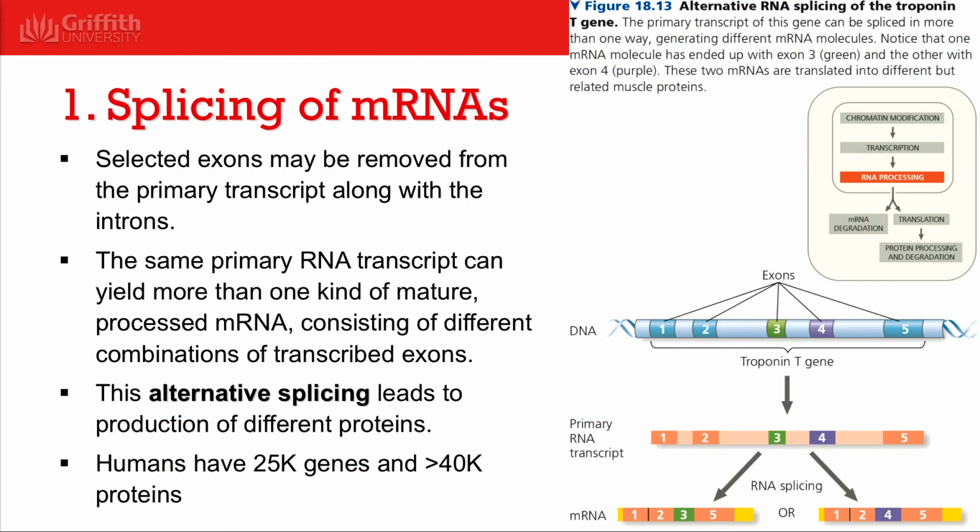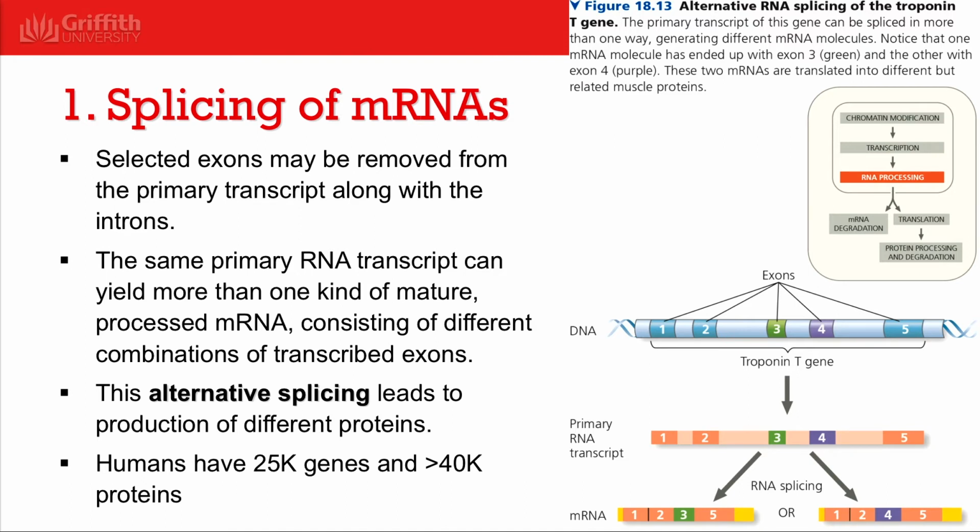During splicing, introns are spliced out of the primary mRNA transcript before it leaves the nucleus. In alternate splicing, changes in gene expression are possible because selected exons can be removed from the primary transcript along with the introns. As a result, the same primary mRNA transcript can yield more than one kind of mature processed mRNA consisting of different combinations of transcribed exons that can lead to the production of different proteins.